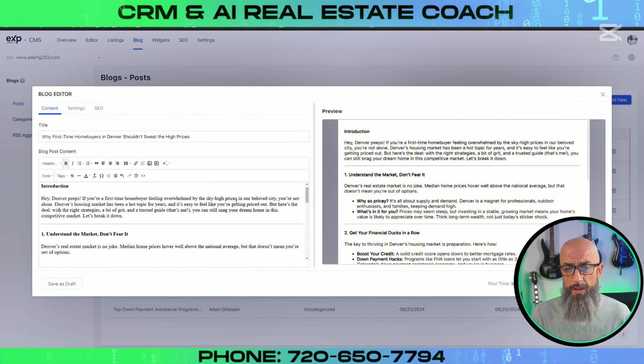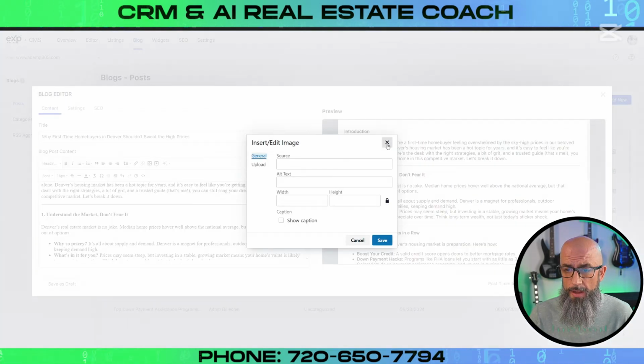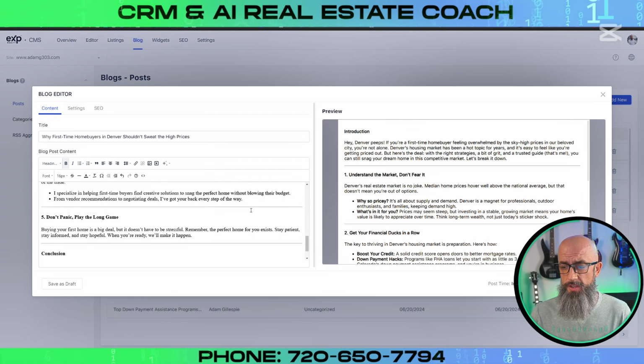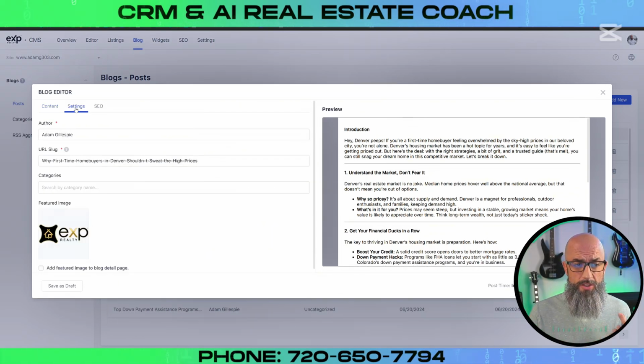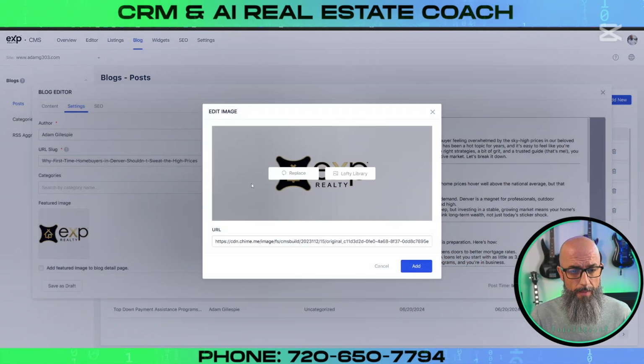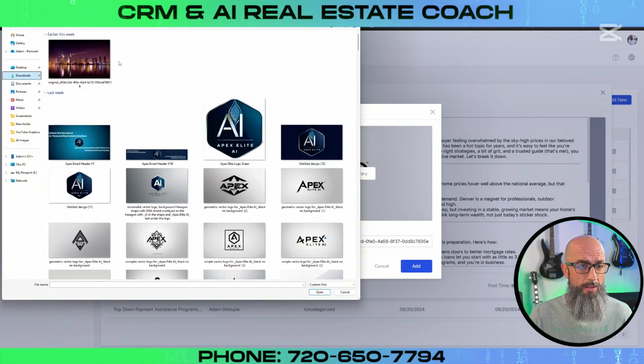And now you can go even deeper with this, guys, but I don't want to make this a huge long tutorial. I just want to show you the basics, but you can add images, right? You can come over here, you can put an image in the blog somewhere, but I already have that image set up for the main part of the blog, which is going to be set up in my settings section. So I'm going to come over here to the featured image page, and I'm going to replace my image,